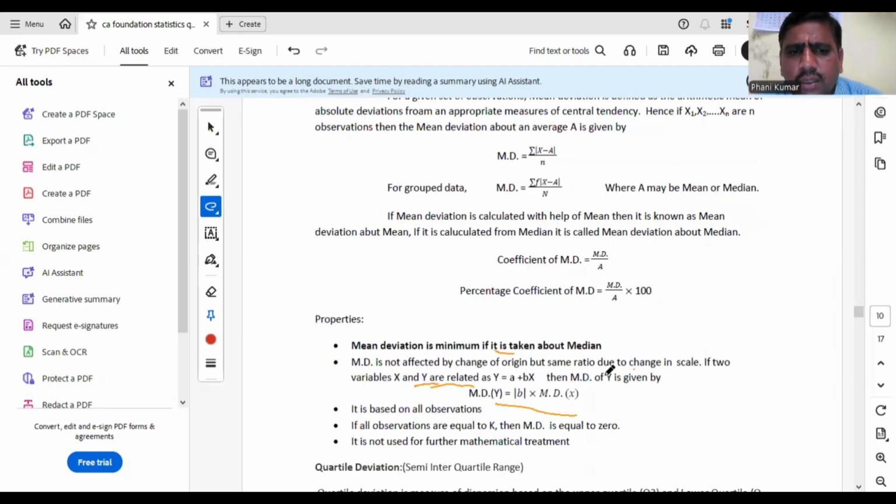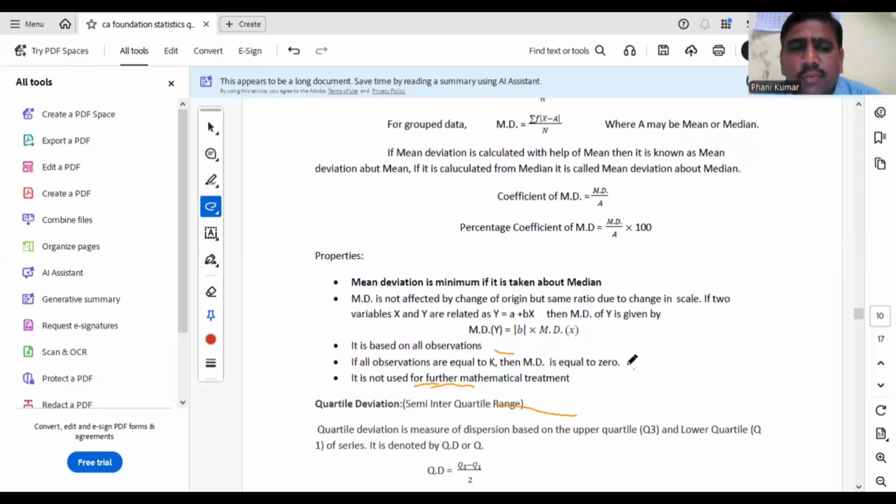What are the main points in MD? Very important point is mean deviation is minimum if it is taken about median. Sum of absolute deviation is minimum about median. Here we are considering absolute deviations only. That means MD about median is minimum.